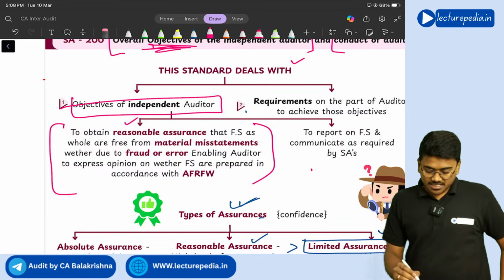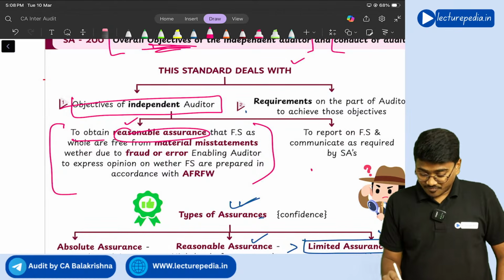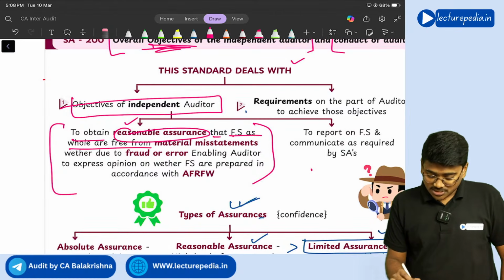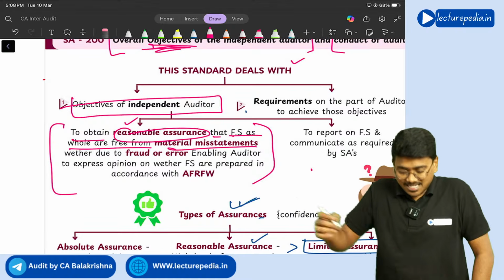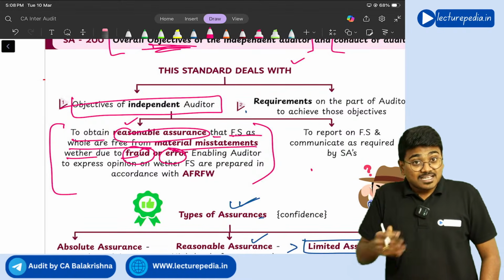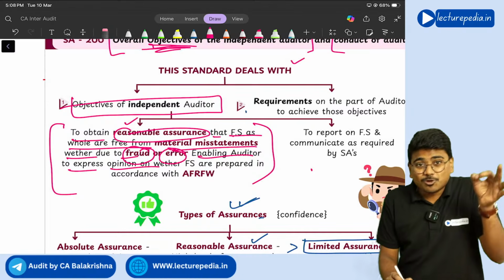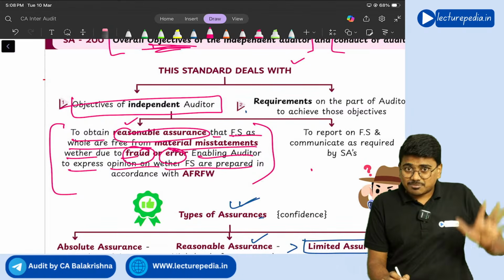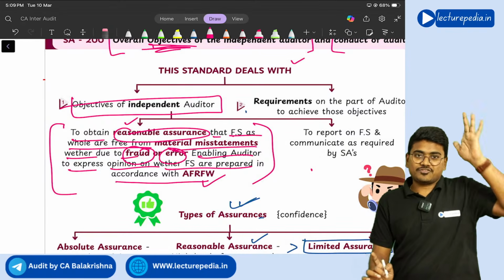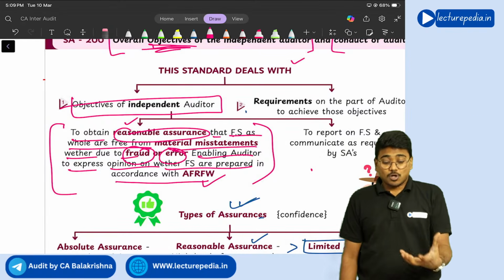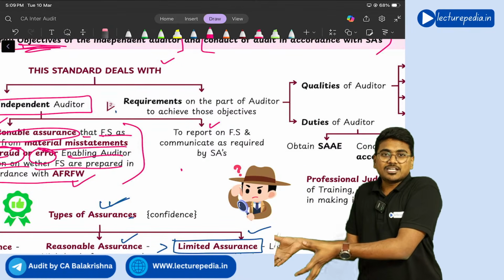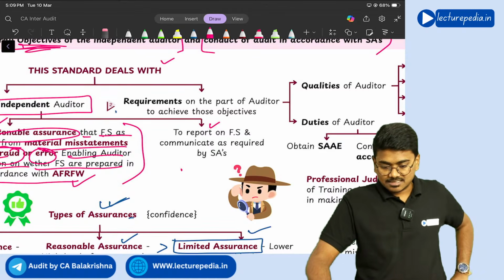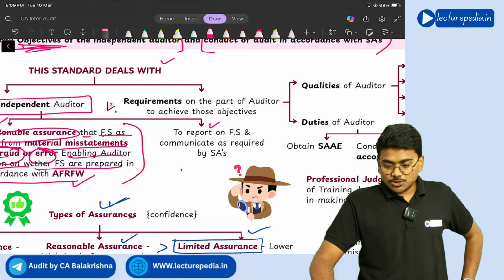The objective of the auditor is to obtain reasonable assurance that the financial statements as a whole are free from material misstatements, whether due to fraud or error, thereby enabling the auditor to express an opinion on whether the financial statements are prepared in accordance with the applicable financial reporting framework or not. After obtaining that, he needs to report the same in his audit report. That is the next objective. So this is the objective of the auditor.